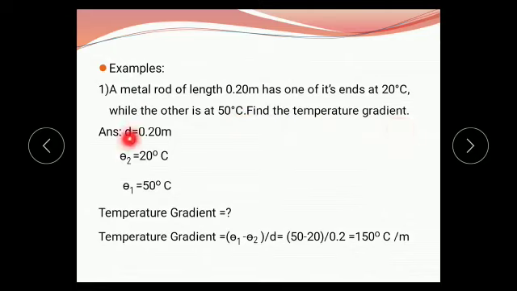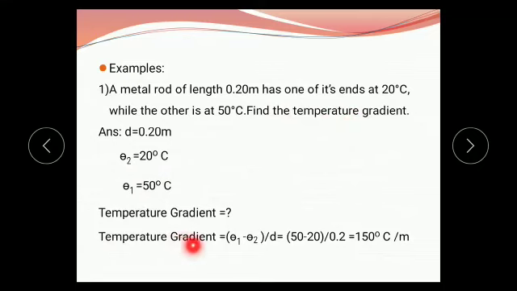First, we write the given values. Here, the first given value is the length of the rod, or we may take it as the distance between two thermometers. Therefore, the value of D is 0.20 meter. The next value is given as one of its ends at 20 degrees Celsius while the other is at 50 degrees Celsius. As we know that theta 1 is always greater than theta 2, theta 1 has the value 50 degrees Celsius and theta 2 has the value 20 degrees Celsius. And we have to find the temperature gradient.